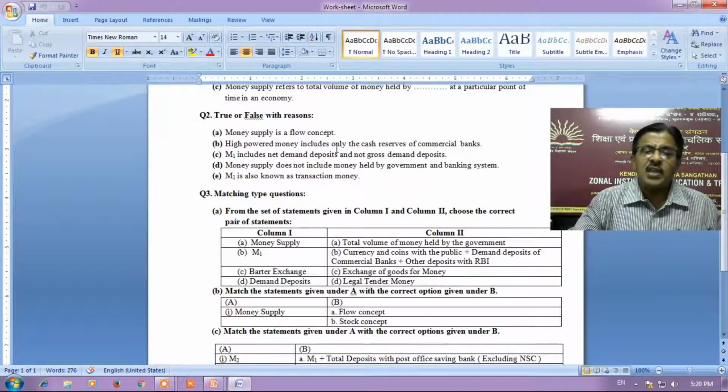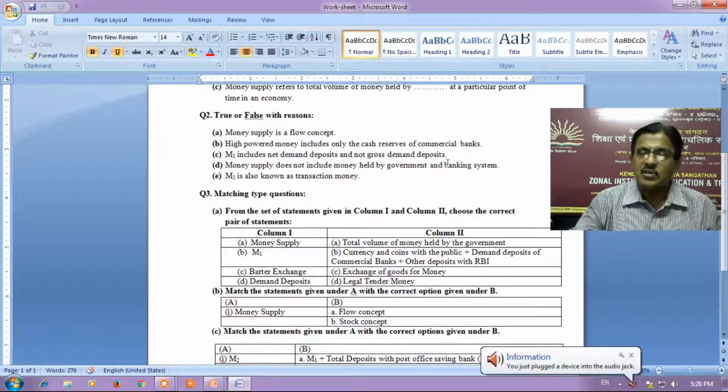High powered money includes only the cash reserves of commercial banks. M1 includes net demand deposits and not gross demand deposits. Money supply does not include money held by government and banking system. M1 is also known as transaction money.